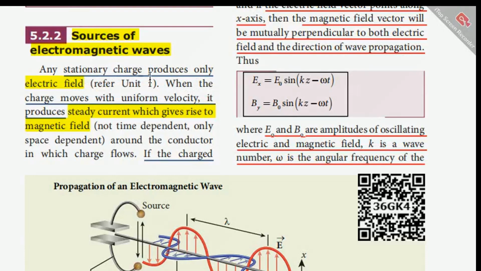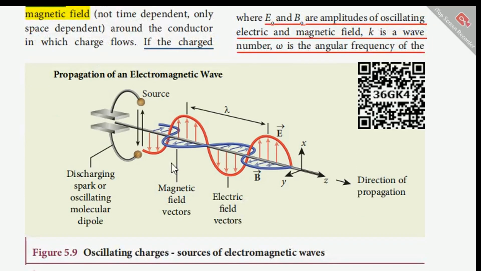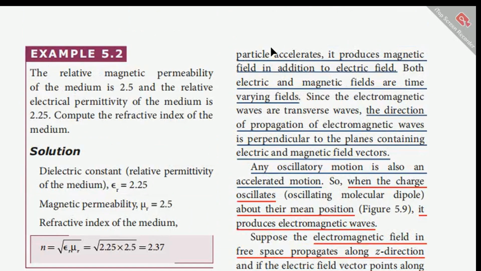Any stationary charge produces only an electric field. When the charge moves with uniform velocity, it produces a steady current which gives rise to a magnetic field which is not time dependent, only space dependent, around the conductor in which the charge flows. If the charged particle is accelerated, it produces a magnetic field in addition to the electric field. Both electric and magnetic fields are time-varying fields.